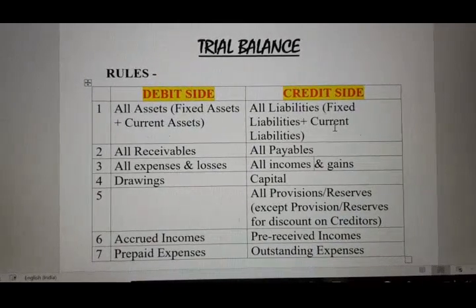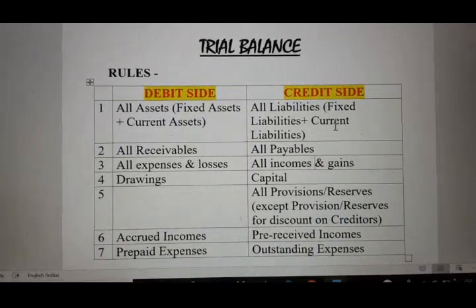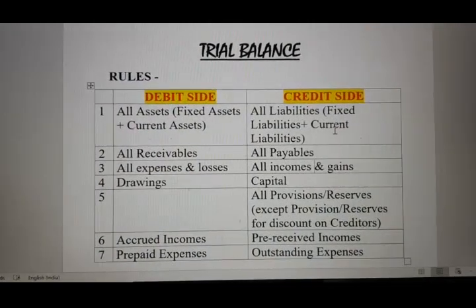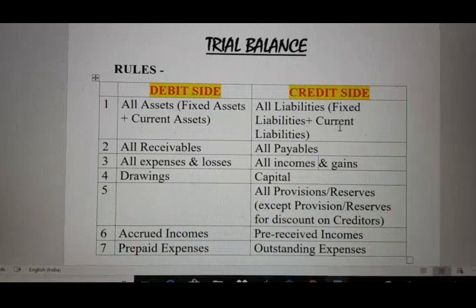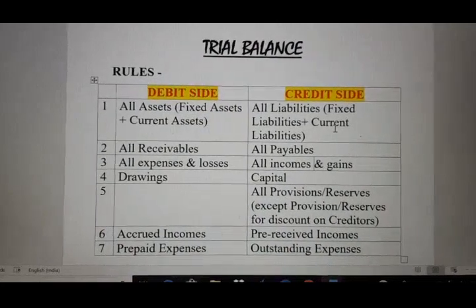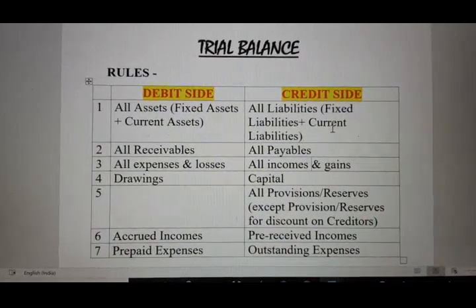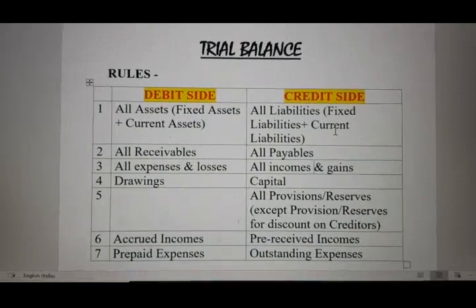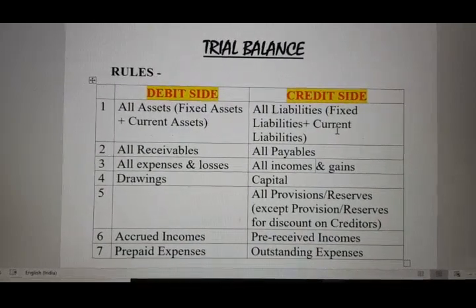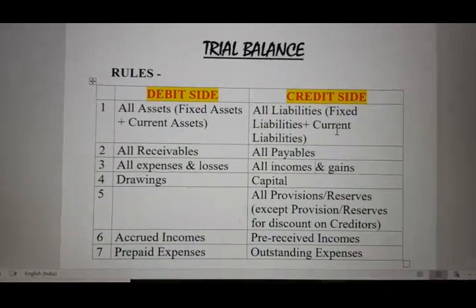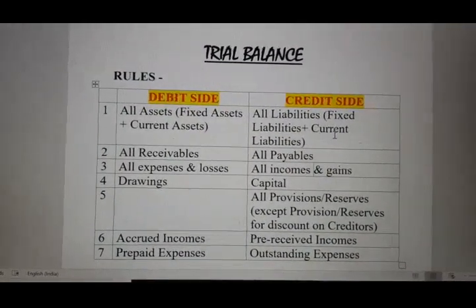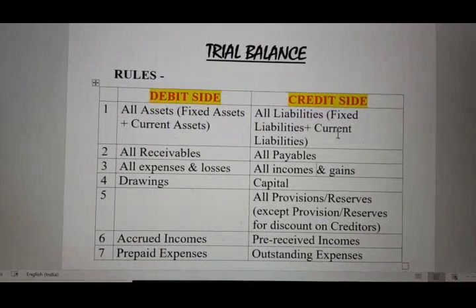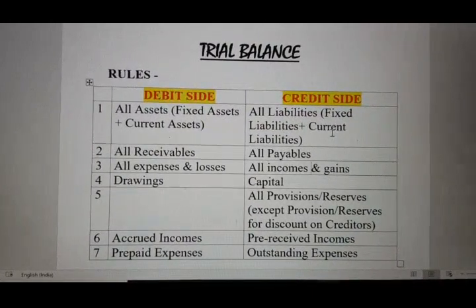Trial balance we can prepare at any point of time. For what reason? In order to find out the arithmetical accuracy of our transactions, meaning whether whatever we have entered in journal and then in ledger is correct or not. Trial balance preparation is not compulsory.